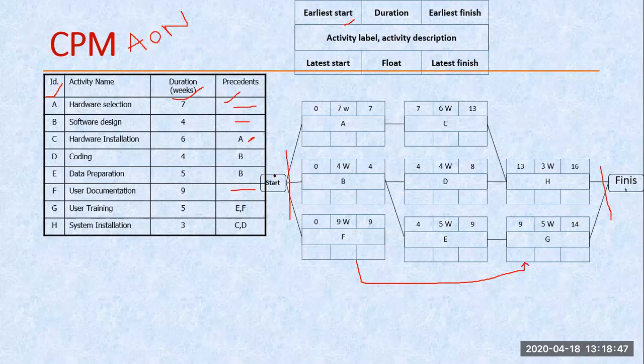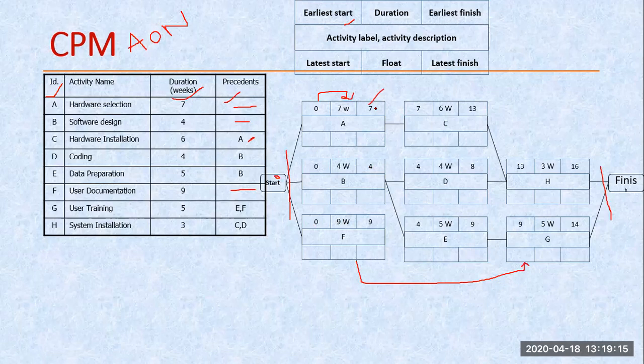Right now we need to calculate the first row. So here I am assuming 0, that's why 0 is copied everywhere. 0 plus 7. So this is my earliest start and my duration. By adding these two values, we get this value, which is my earliest finish. 0 plus 7 is 7, 0 plus 4 is 4, 0 plus 9 is 9.